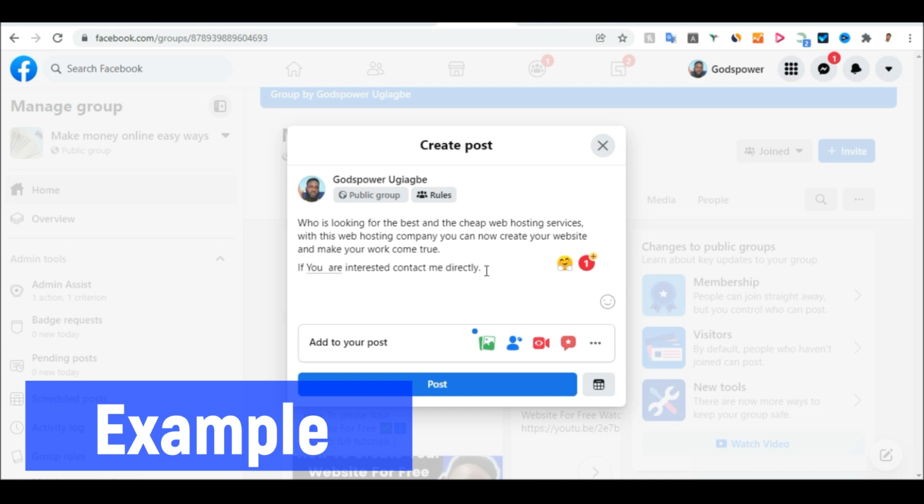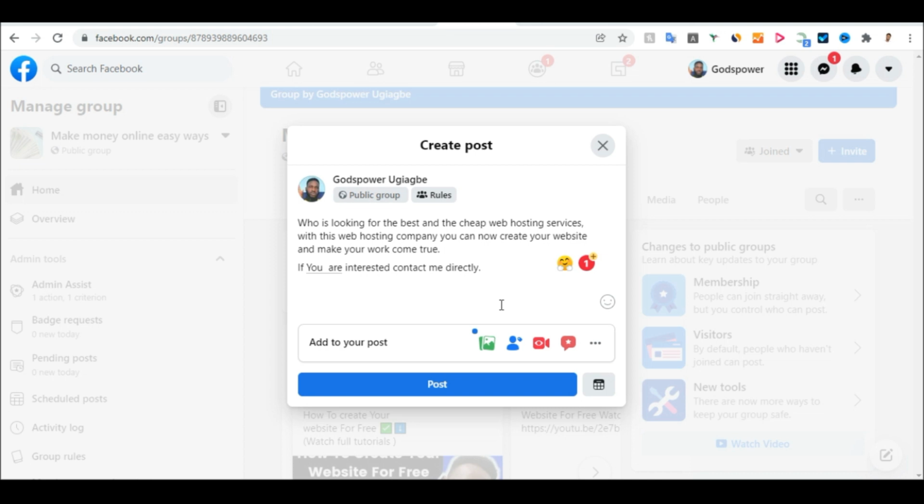This is just a very simple post that you can leave, and when people contact you, you will give them more details about the web hosting service that you are trying to promote. And when they say, okay, I would like to visit the website, then you send them your affiliate link. When they click on that link, they see what you are trying to tell them, and they like it. They will then buy from that web hosting company, and you'll be making money.